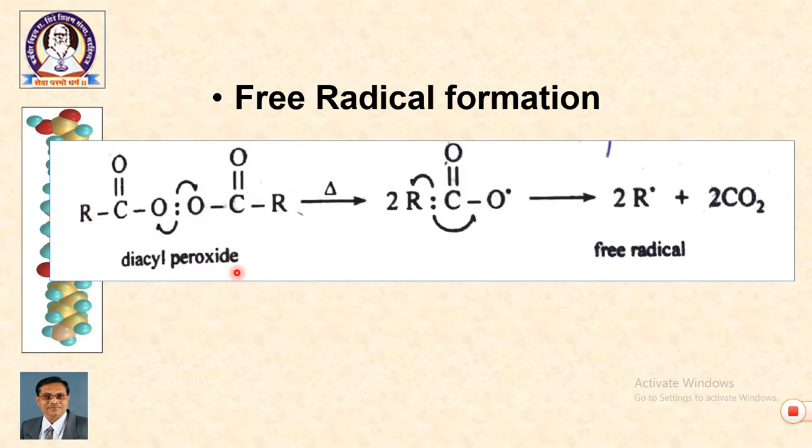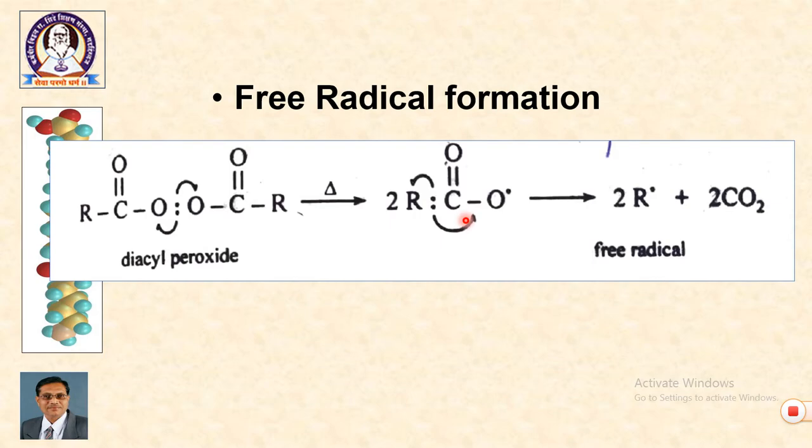This diacyl peroxide when heated undergoes homolytic cleavage. So, this pair of electrons is equally separated and we get two acyl radicals. See once again, this is diacyl peroxide. Diacyl peroxide undergoes homolytic cleavage forming two acyl radicals.